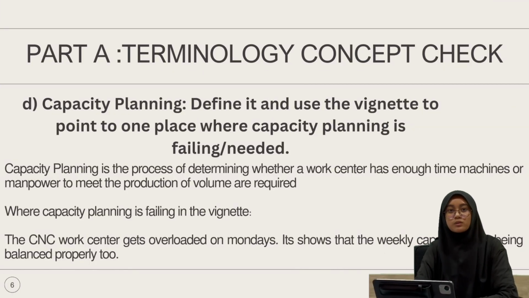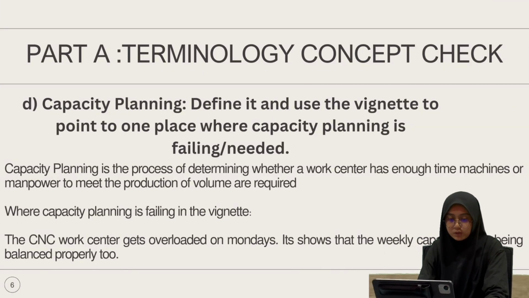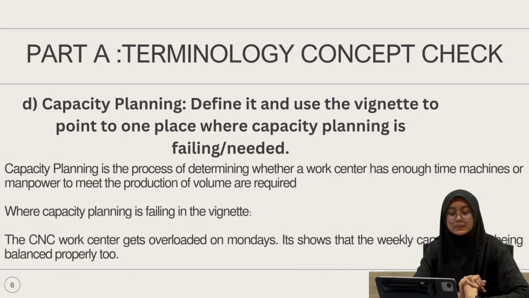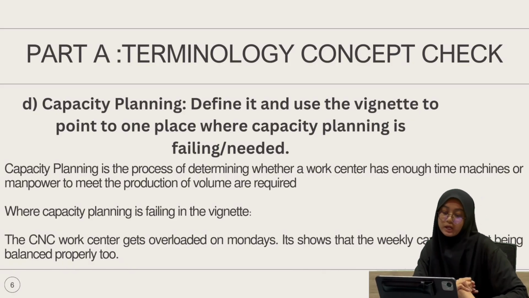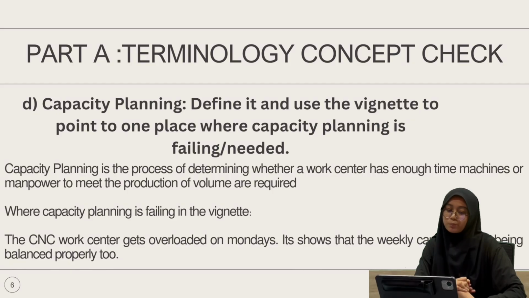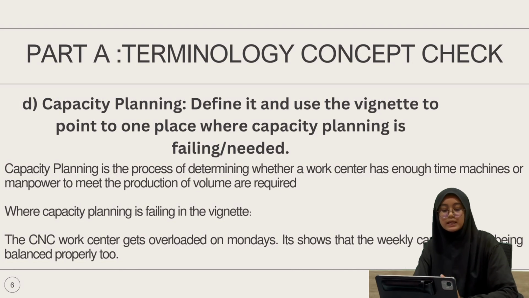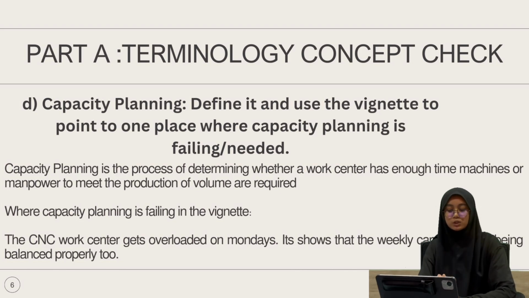Next, we are going to question D. In this question, it asks about capacity planning. Define it and use the finite to point to one place where capacity planning is failing or needed. Capacity planning is the process of determining whether a work center has enough time, machines, or manpower to meet the required production volume. Where capacity planning is failing in the case: the CNC work center gets overloaded on Monday. It shows that the weekly capacity is not being balanced properly.